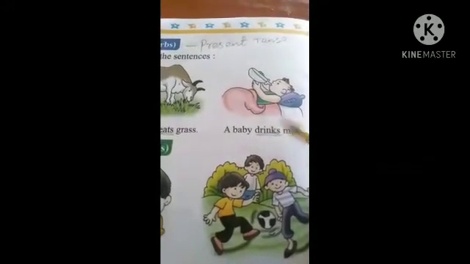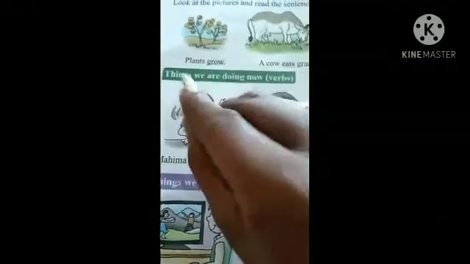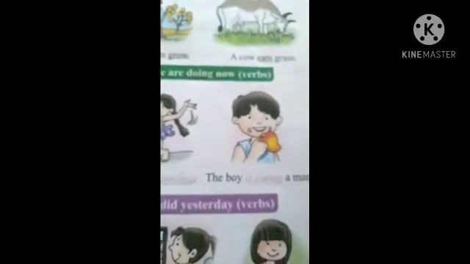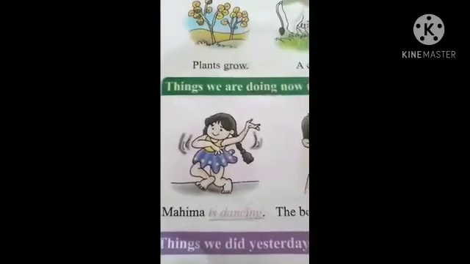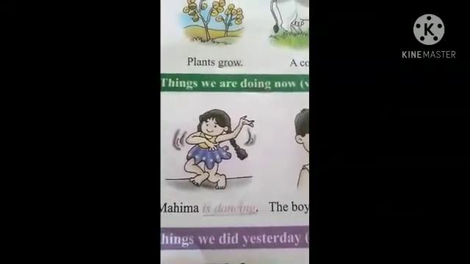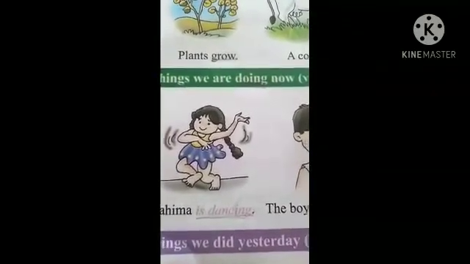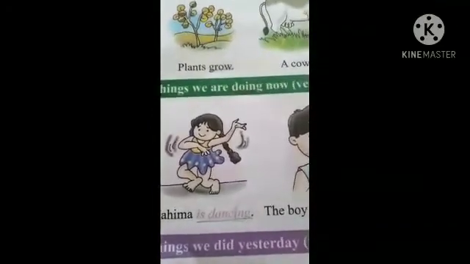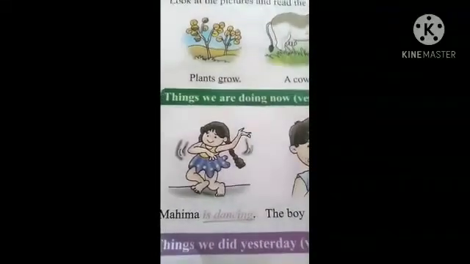Next, things we are doing now. Doing, ing. This is present continuous tense. What is meant by present continuous tense? Present continuous tense indicates that an action or condition is happening now, frequently, and may continue into the future.